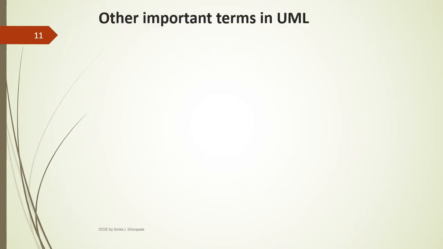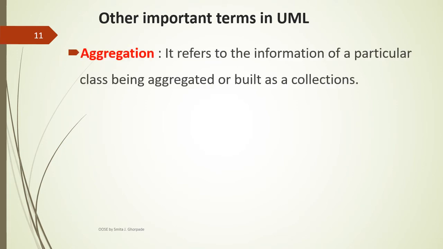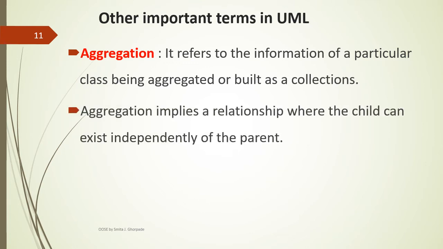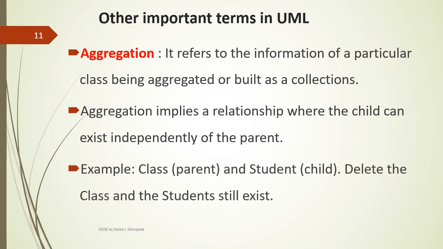Some other important terms in UML. First one, aggregation. Aggregation refers to the information of a particular class being aggregated or built as a collection. Aggregation implies a relationship where the child can exist independently of the parent. Example, class is a parent class.